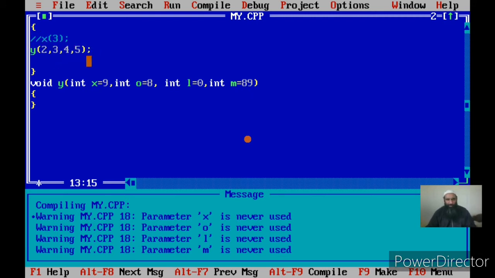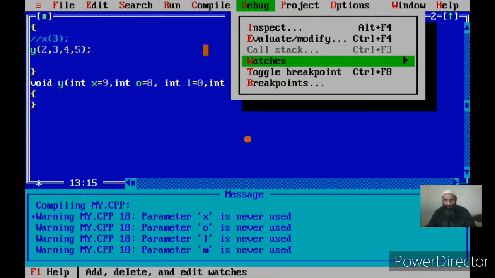Since I am passing 4 parameters, the values given in the function call will override those values which are given as default to these parameters. So the first parameter x will not hold the value 9, but it will hold the value 2. The second parameter o will not hold the value 8, it will hold the value 3, since I am specifying these 4 values in the function call. Now let us first watch these values.